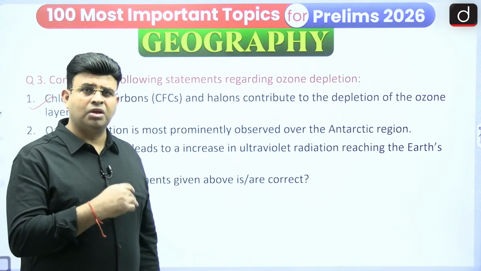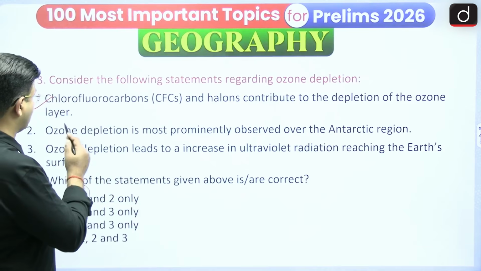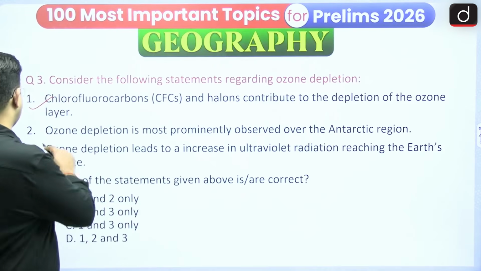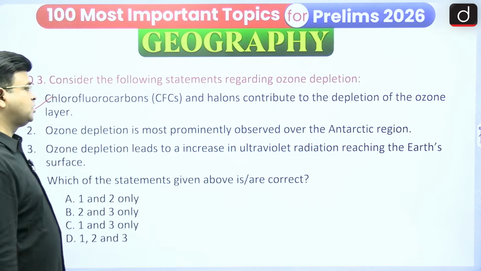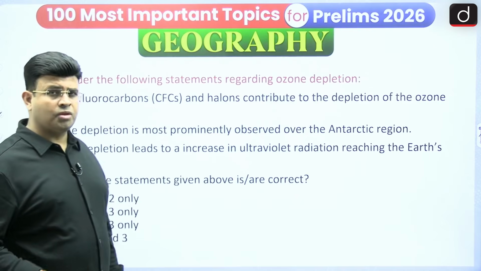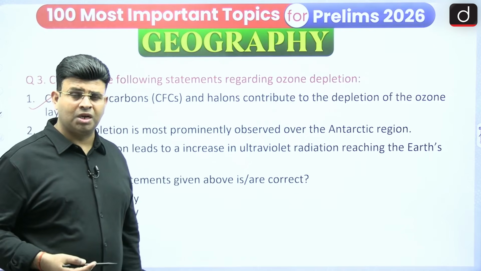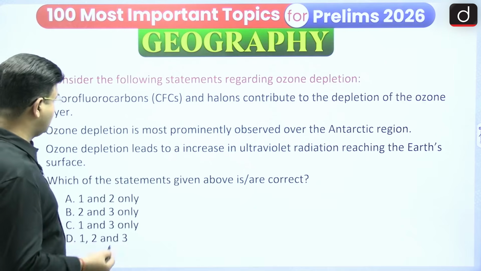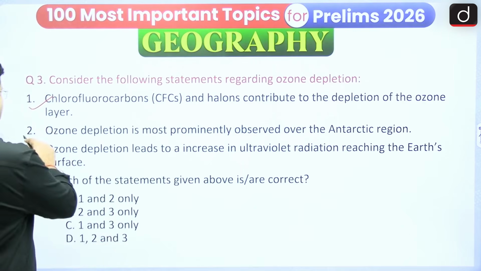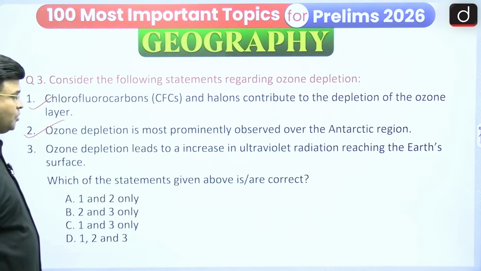But here it says that chlorofluorocarbons and halogens contribute to the depletion of ozone, yes, they do. Then, ozone depletion is most prominently observed over the Antarctica region. Yes, that is also known as the ozone hole over Antarctica. It occurs during the spring season, and now it has been revived to a very good level. So the second statement is also right.